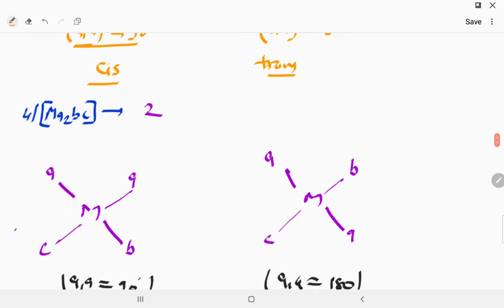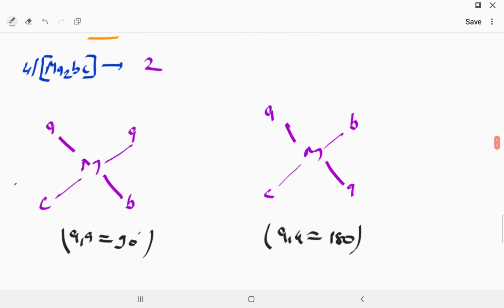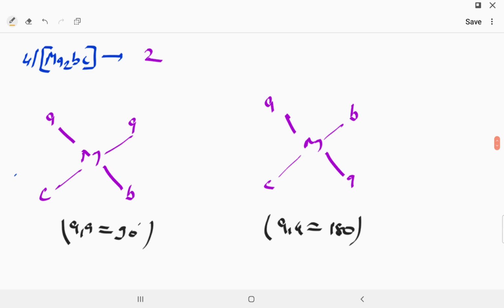Now the next question: MA2BC. The central atom is M, the metal atom. A2 means two ligands are the same and the other two are different. Total are 3 kinds of ligands, but one ligand appears twice, like AA at a 90-degree angle and AA at a 180-degree angle. So they will also show cis and trans. So MA2BC will show two types of geometrical isomer.